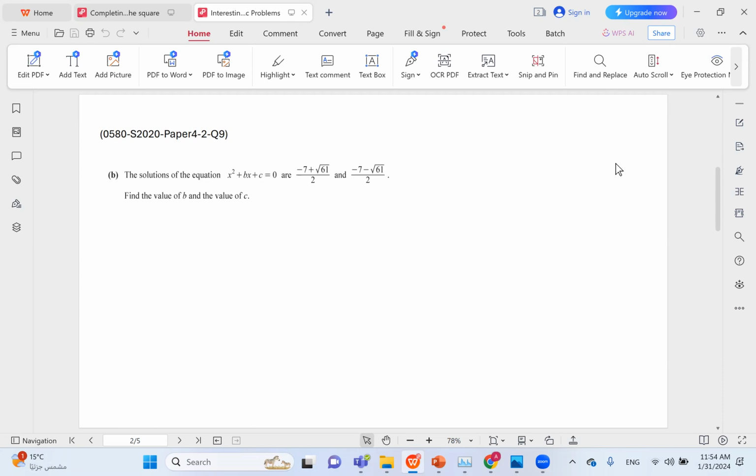-7 plus root 61 over 2 and -7 minus root 61 over 2. Find the value of b and the value of c.